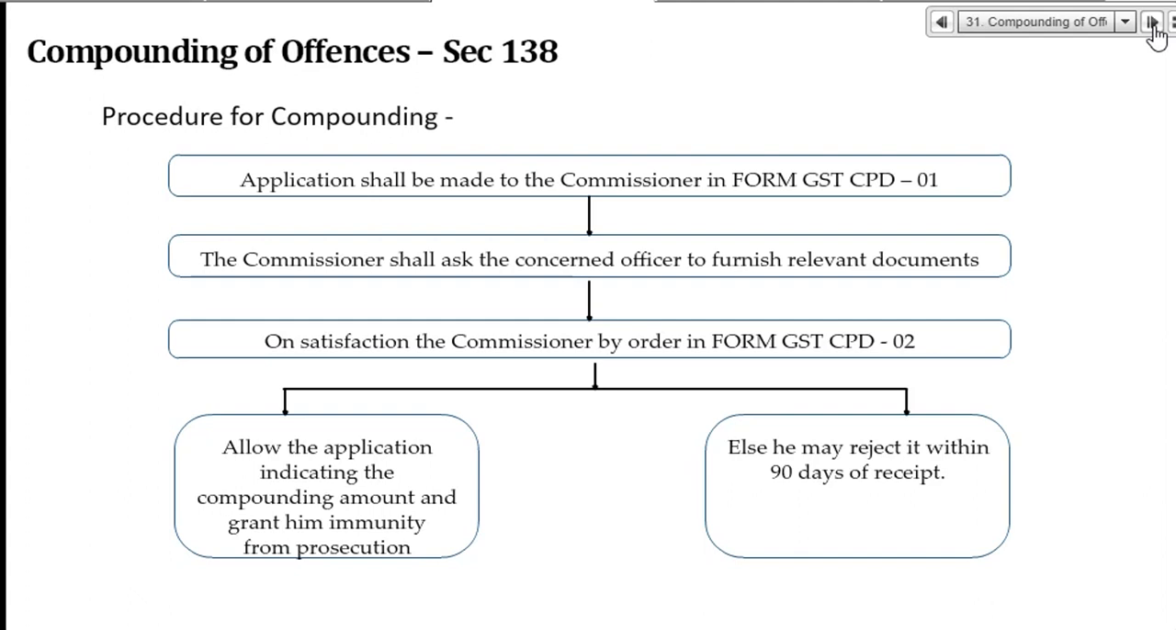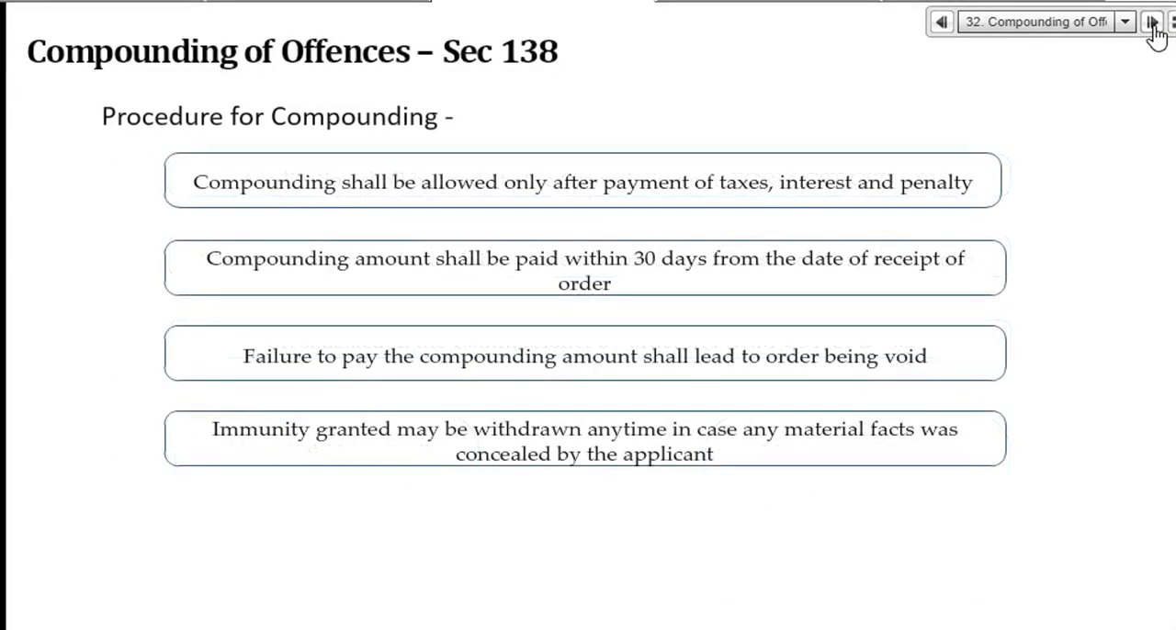And allow the application and ask the compounding amount to be paid and grant him immunity from prosecution under CGST Act, SGST Act, IGST Act or UTGST Act only. Or if he finds that the application is under those circumstances where the compound is not available, will reject the application within 90 days. Right?